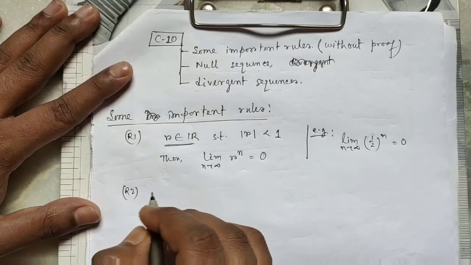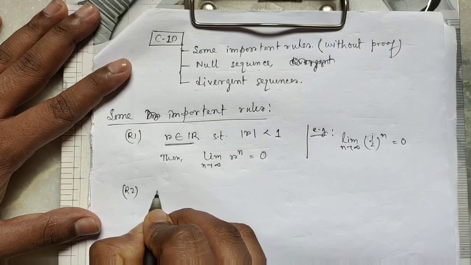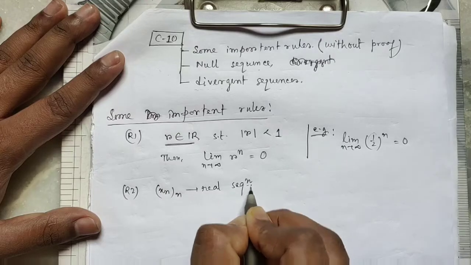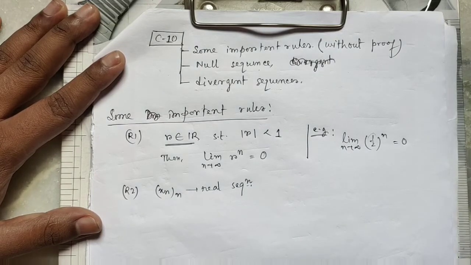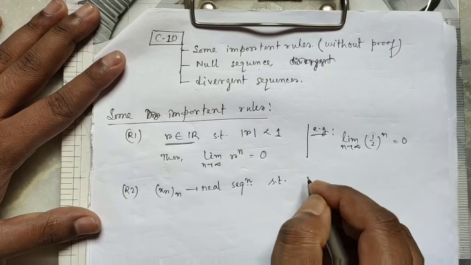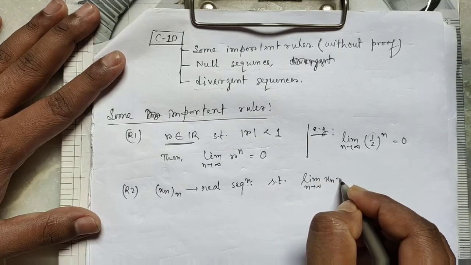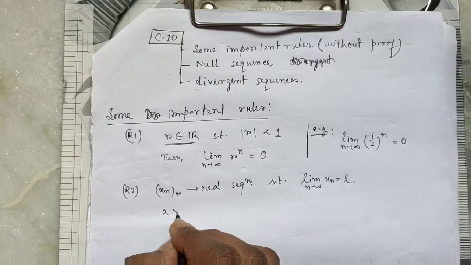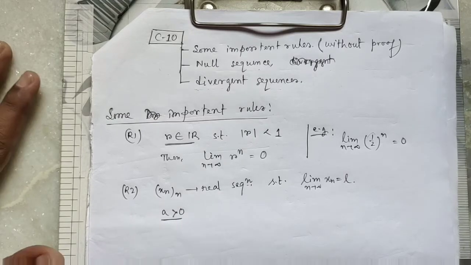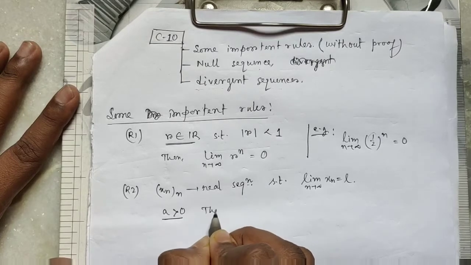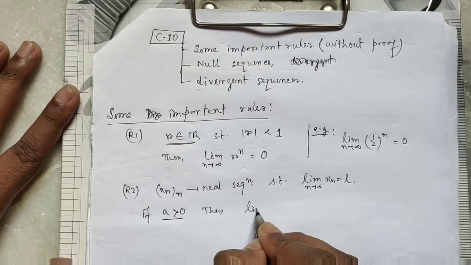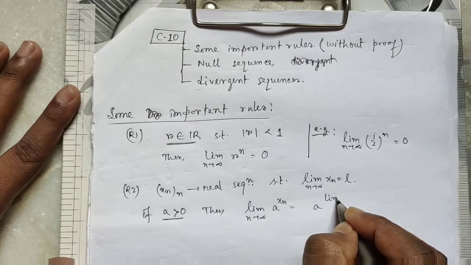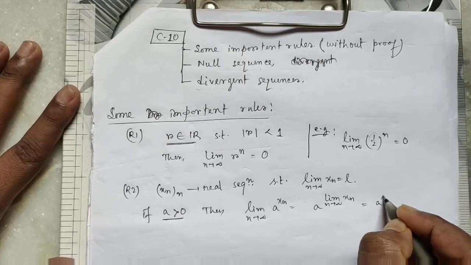Rule 2. If xn is a real sequence such that limit n tends to infinity xn equals L, that is, xn is a real sequence that converges to L, and if a is any real number greater than 0, then limit n tends to infinity a to the power xn equals a to the power limit n tends to infinity xn, that is, a to the power L.